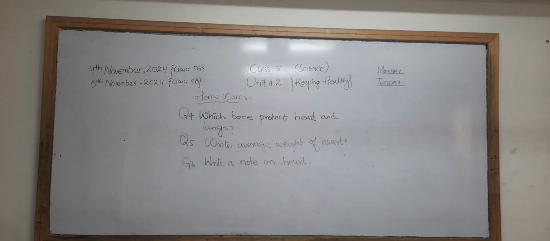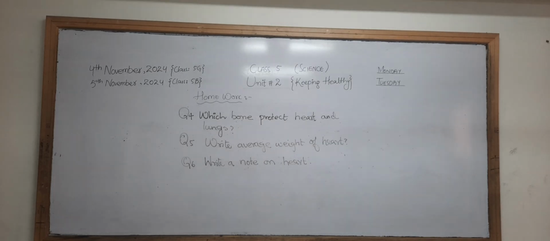Then question number 6 is that you have to write in detail, a note on heart. In the note on the heart you have to write that the heart is a muscular organ, and there are 2 sides, what is the function of the right side and what is the left side, which type of blood is on the right and the left side of the heart, and how the heart gets the oxygenated blood.